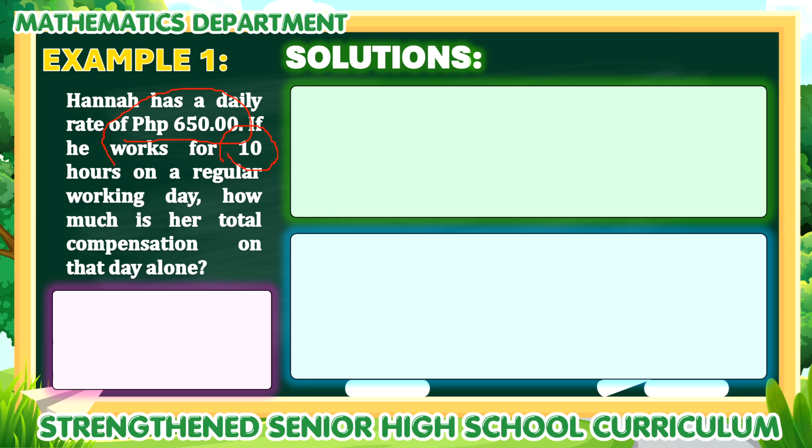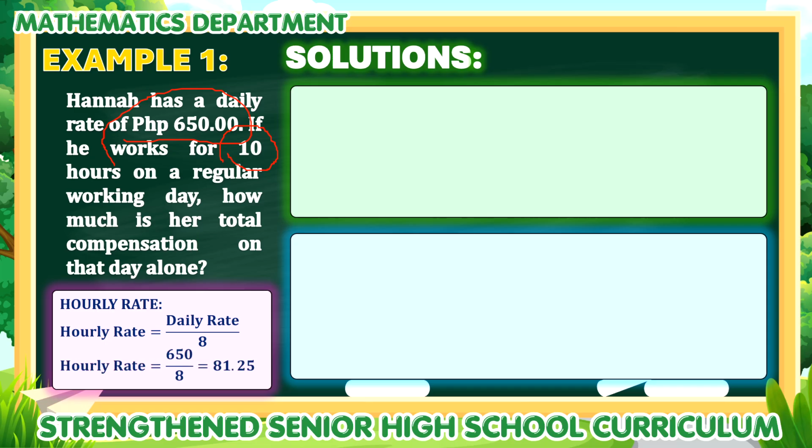To solve this, let's first find her hourly rate. We will use the formula: hourly rate is equal to daily rate divided by 8. Since the daily rate is 650, we divide it by 8 and obtain 81.25. Now, to compute the overtime pay, we will use the formula: overtime pay is equal to hourly rate times 1.25 times the number of overtime hours.